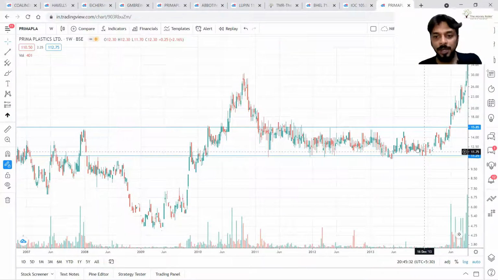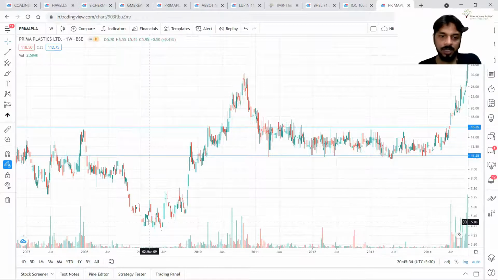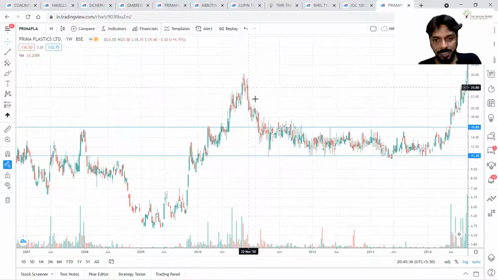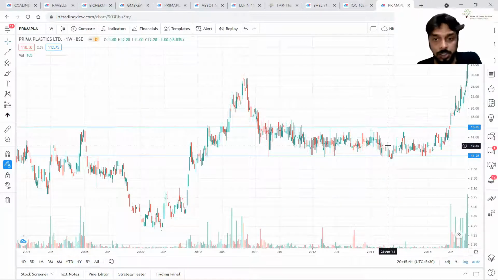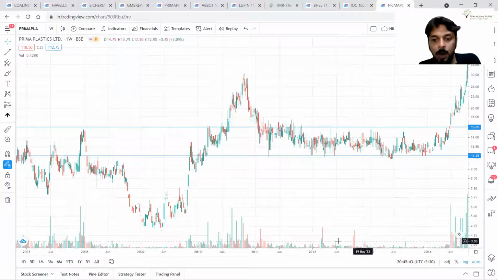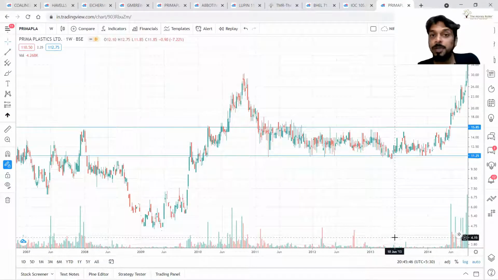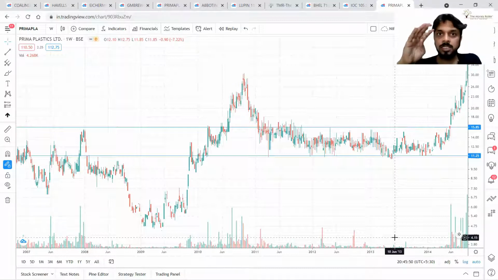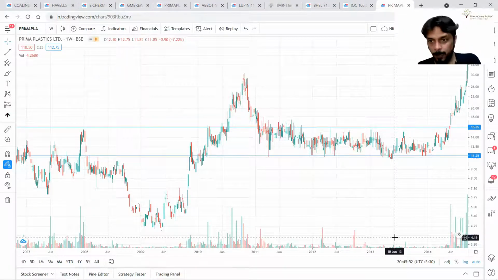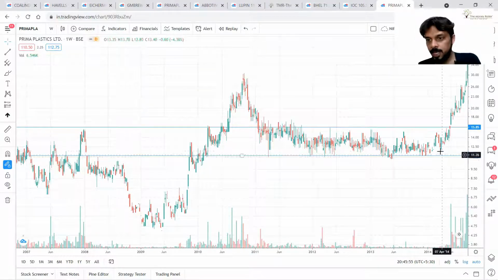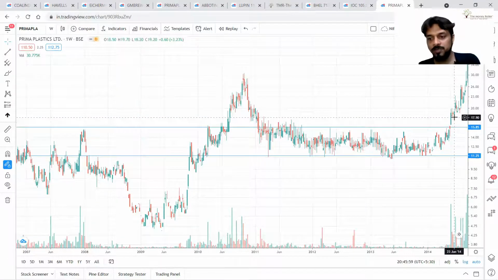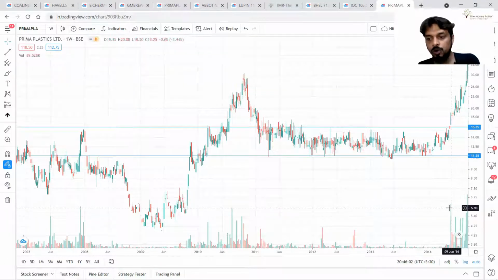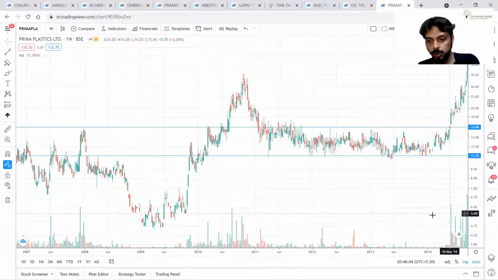Now, when you figure out this structure, that there was an uptrend, then price fell, and then there was a range with a lower amount of volume. Why? Because people are not interested. For 3 years, price has moved in this 4 rupees zone only. Then if prices are moving out of this range with a higher amount of volume, have a look at this volume zone.